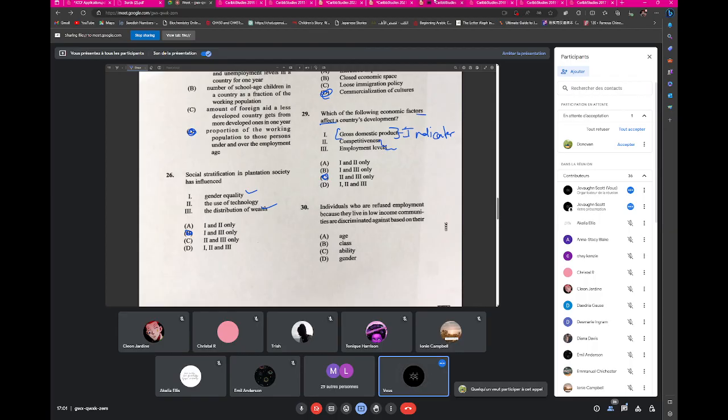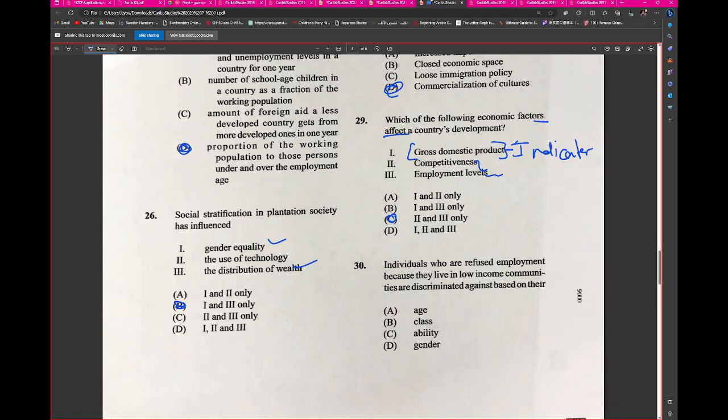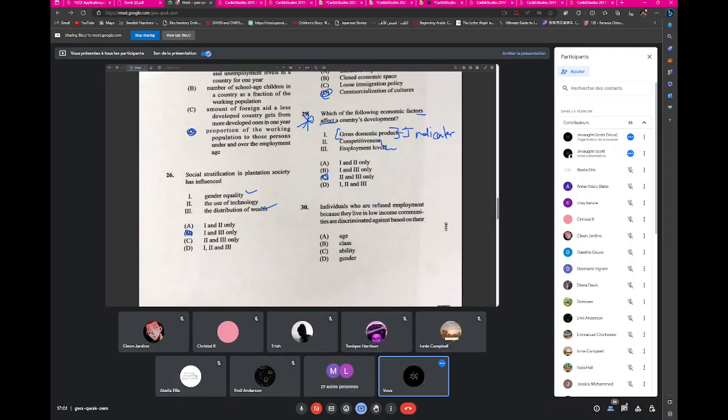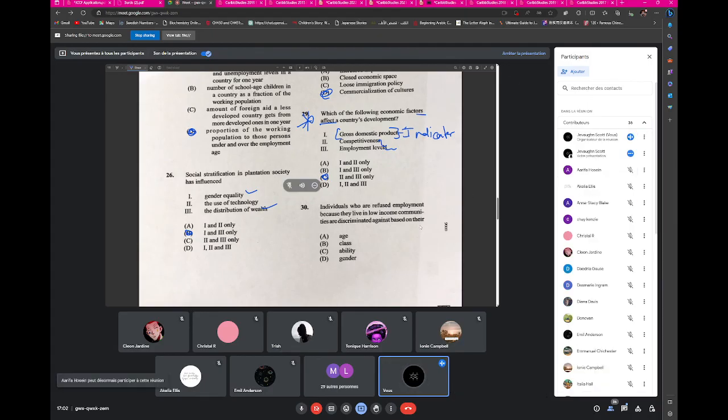It does seem like a huge stretch, by the way, but it's because it's an indicator, not a factor. I guess we're just going to include everything that makes sense to some extent, but I personally wouldn't agree with that. All right, you don't have to agree with me.